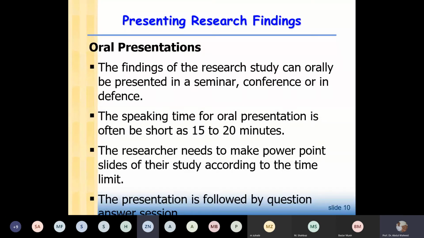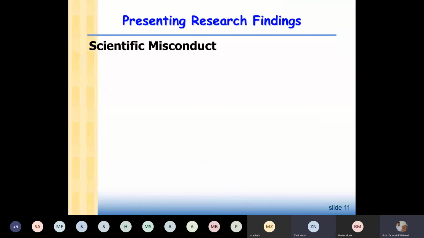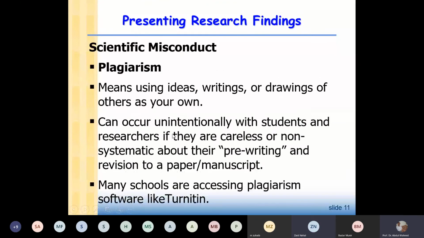Sir, students are waiting in the lobby, please add them. Let them wait. Okay, so then we have scientific misconduct.